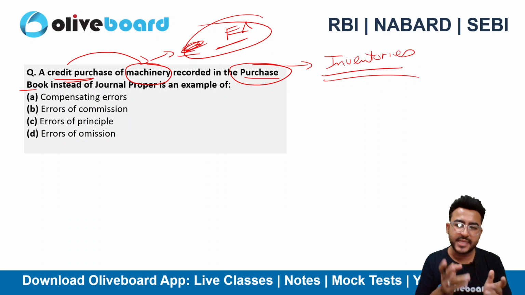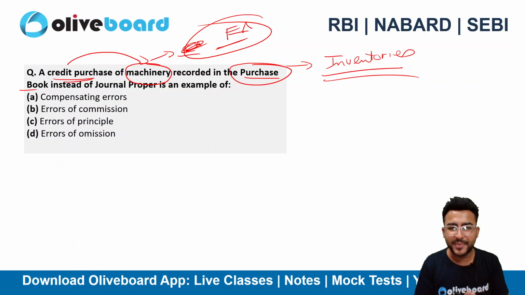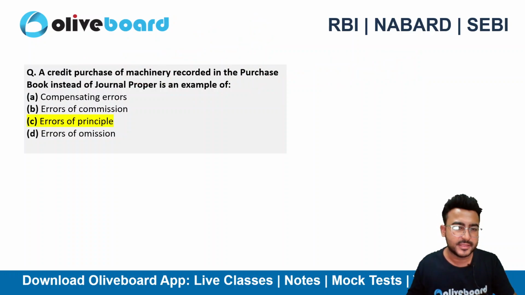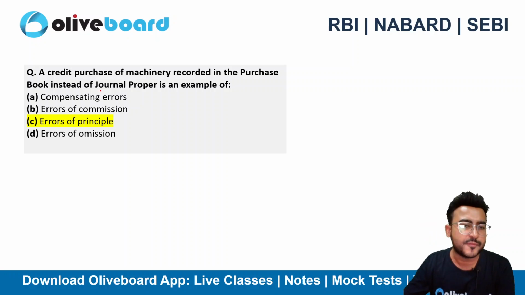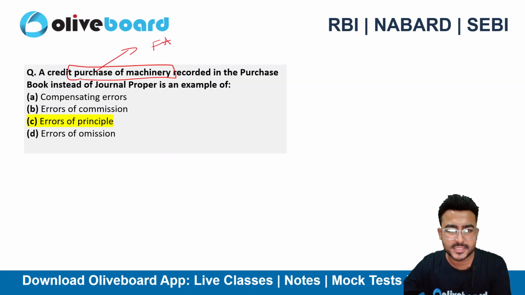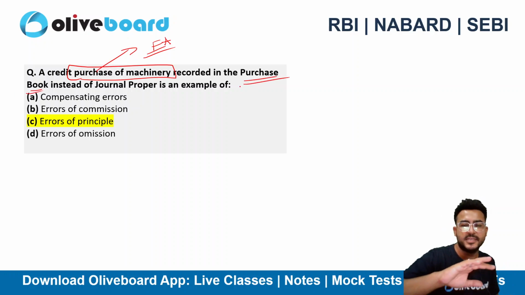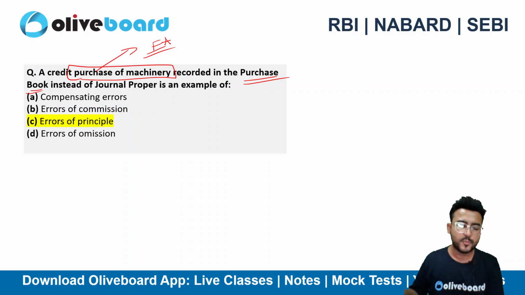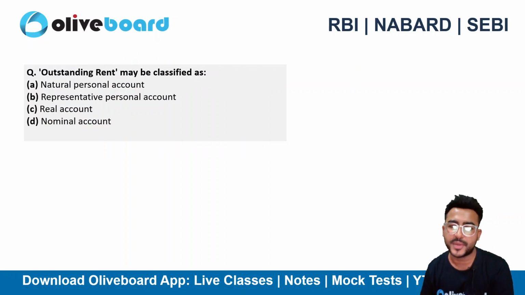The accountant who has committed this error does not have sound accounting principles, is what we can say, right? They are treating a capital expenditure as a revenue expenditure. If you have purchased a machinery, it should ideally go to your fixed asset register. However, you have recorded it in purchase book. That means you have considered it as an inventory, as a stock, which is incorrect, right? So here the error is error of principle.